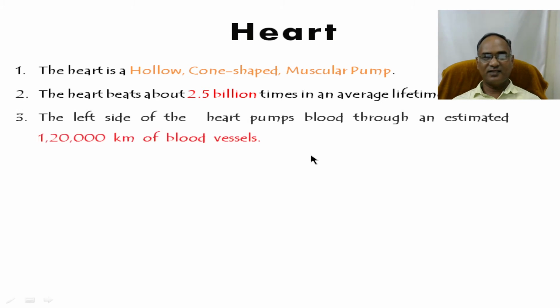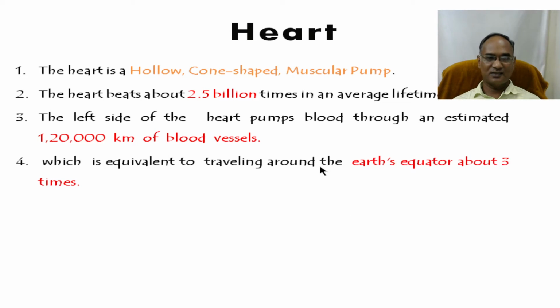The left side of the heart pumps blood through an estimated distance of 1,20,000 kilometers of blood vessels, which is equal to traveling three times around the earth. That much distance is covered by the left systemic circulation.